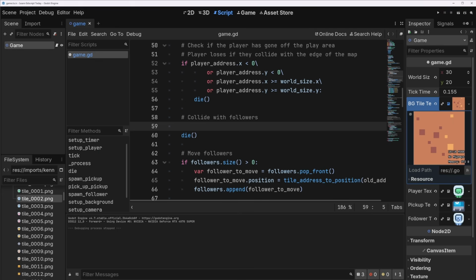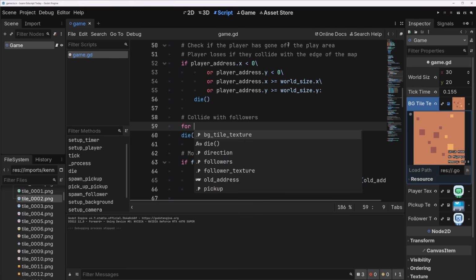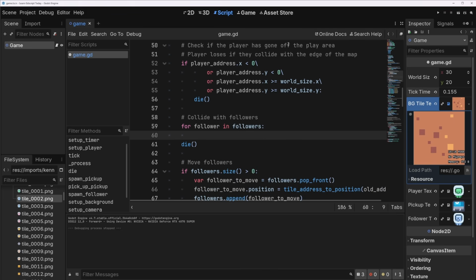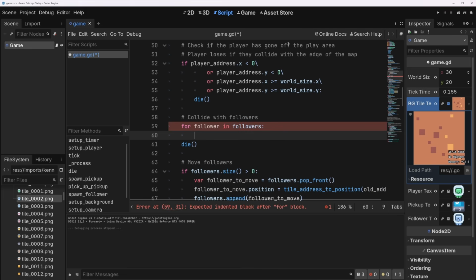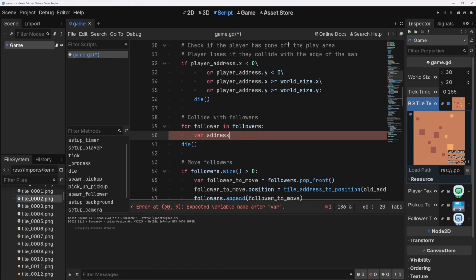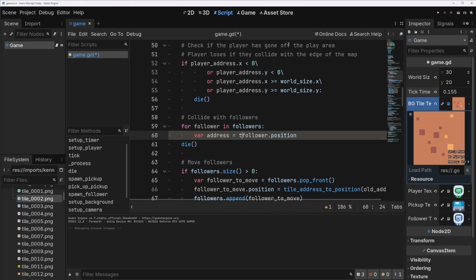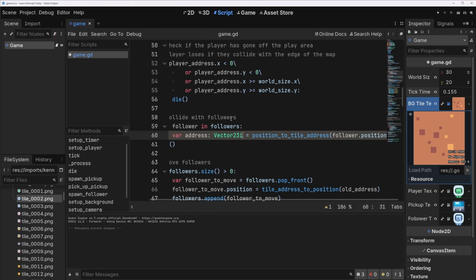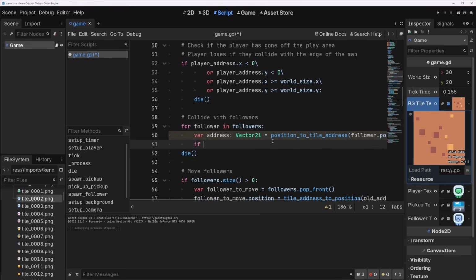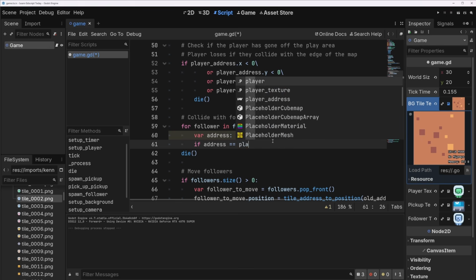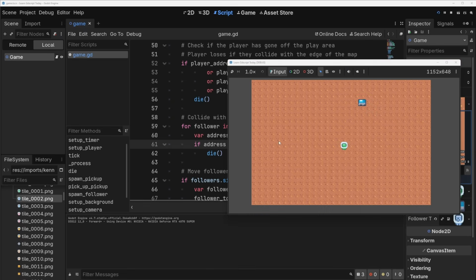If you have had a chance to try this out, that's great. The brute force solution to this is to do it this way. We'll do for follower in followers. We can get their tile address. So we'll do our address equals follower.position, and we will wrap this in a tile address, or sorry, position to tile address thing. This is a Vector2i. And then if address equals player address, you die. And let's see how that works.